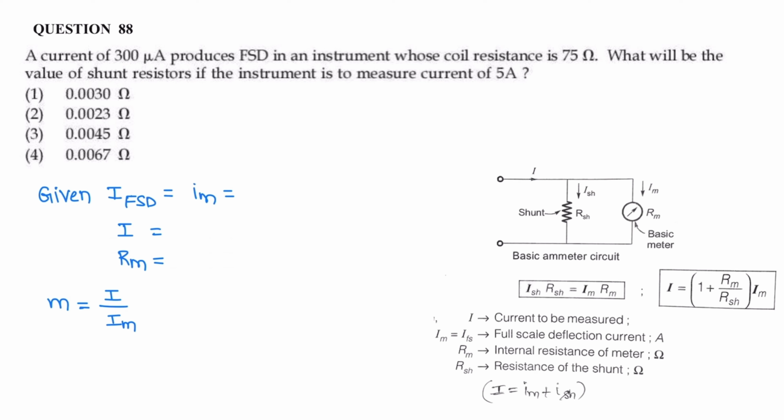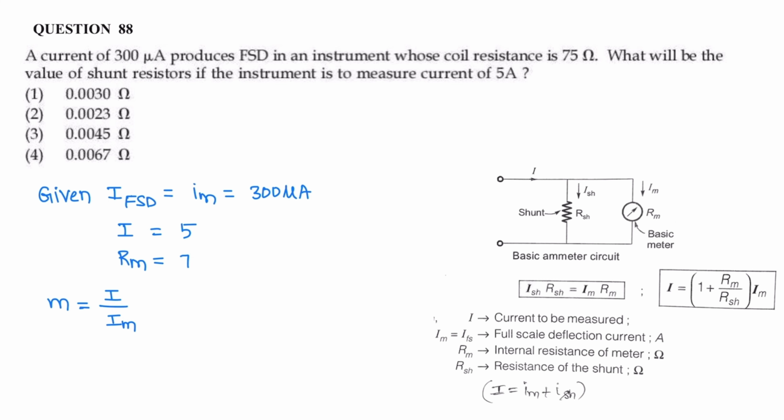Question number 88. A current of 300 microampere produces full-scale deflection in an instrument whose coil resistance is 75 ohm. What will be the value of shunt resistance if the instrument is to measure a current of 5 ampere? Given full-scale deflection current 300 microampere, and we need to calculate the value of current, that is capital I. The value to be measured is 5 ampere.